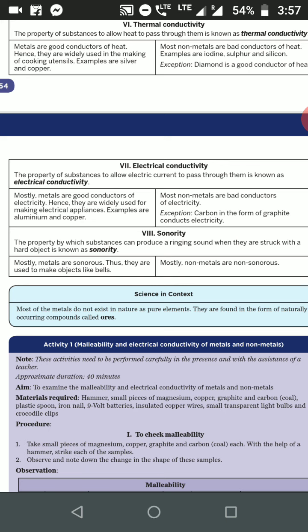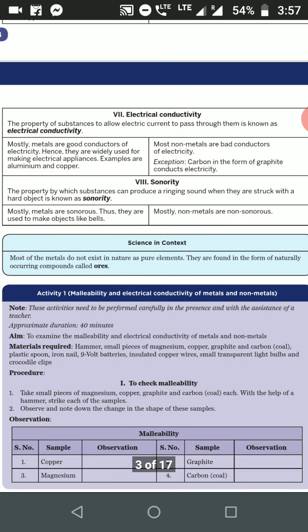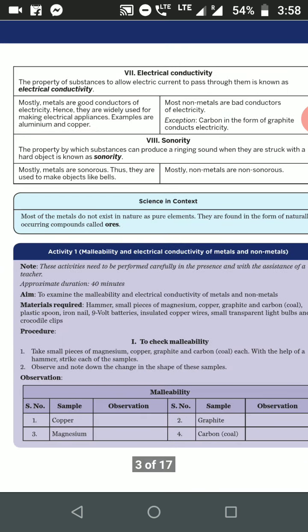Next, science in context. Most of the metals do not exist in nature as the pure element. They are naturally found occurring in compounds called ores. Most of the elements do not exist in the pure form, which means they are always found with other compounds.